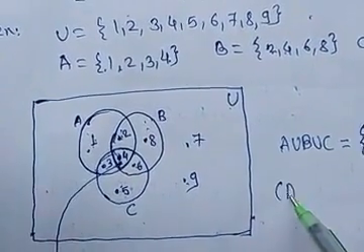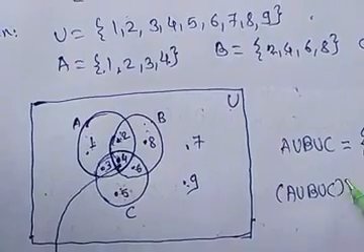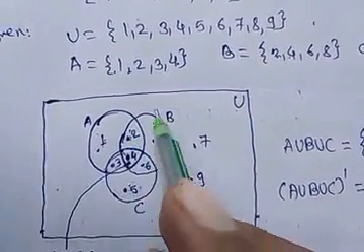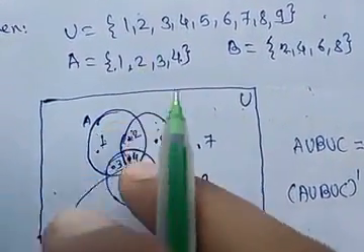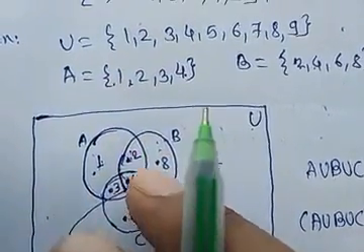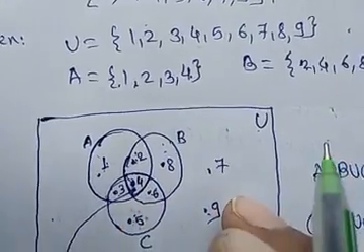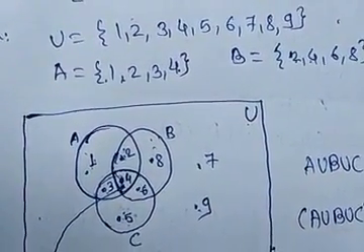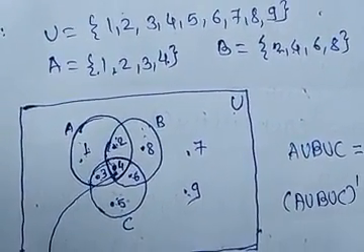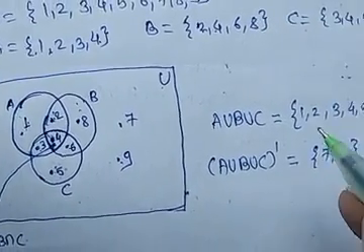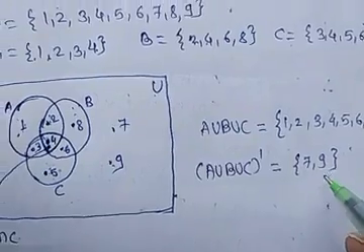If we have to find the complement of A union B union C, we have to find the elements other than this union part. So outside these circles the elements are 7, 9, which will be our complement of A union B union C.